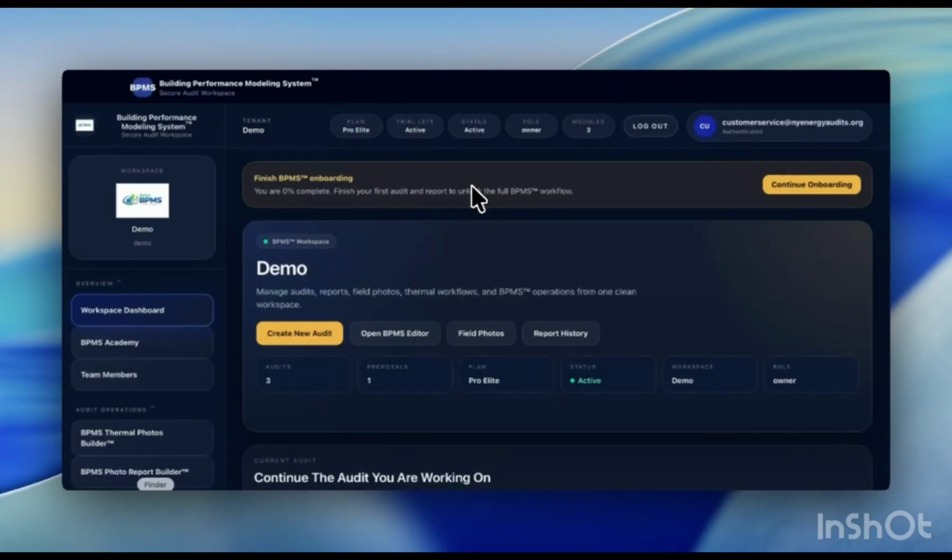In the next course, we'll guide you through setting up your company profile, configuring branding, inviting team members, assigning permissions, and preparing your organization for productive use of the platform.